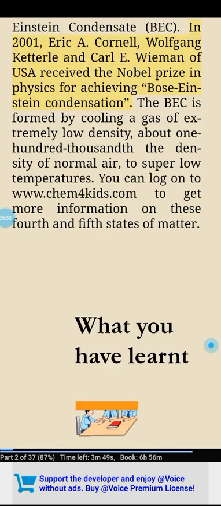In 2001, Eric A. Cornell, Wolfgang Ketterle and Carl A. Wieman of USA received the Nobel Prize in Physics for achieving Bose-Einstein condensation. The BEC is formed by cooling a gas of extremely low density, about 100,000th the density of normal air, to super low temperatures. You can log on to get more information on these fourth and fifth states of matter.